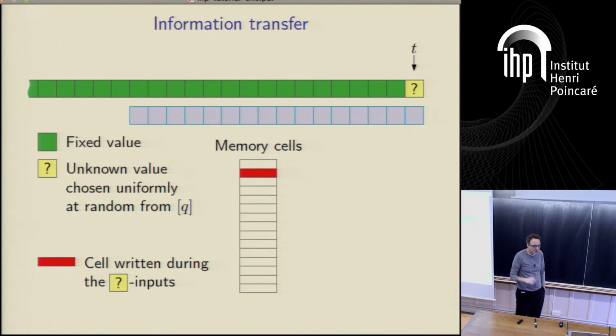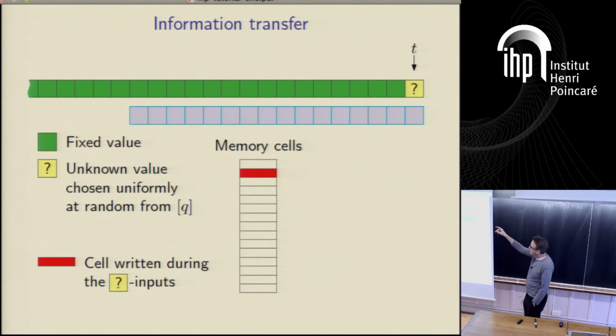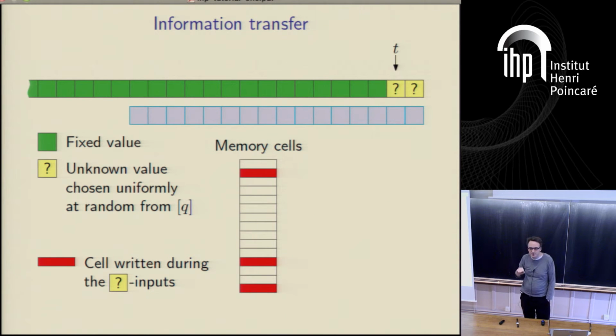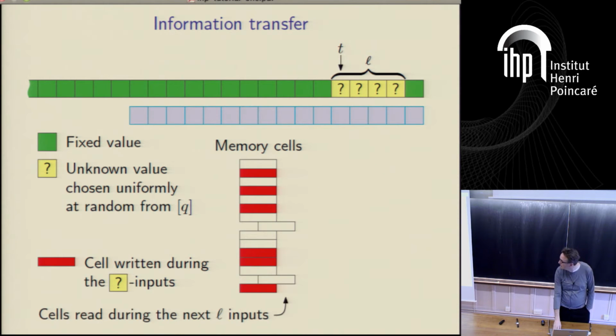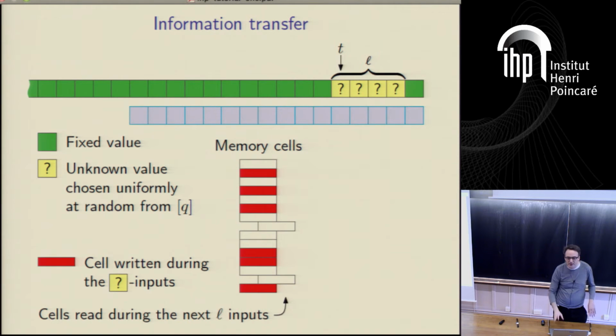In order to do this computation, we're going to have to read and write some stuff from memory. So let's say when this comes in, we happen to write to this place in memory. Right? When that symbol comes in. Next symbol comes in, we happen to write to those two new memory cells. Another symbol comes in, we happen to write to another memory cell, and then another memory cell. Right. Okay. So let's say that's the unknown region. And then we have some things that are fixed and known. Of course, this comes in, we have to output something.